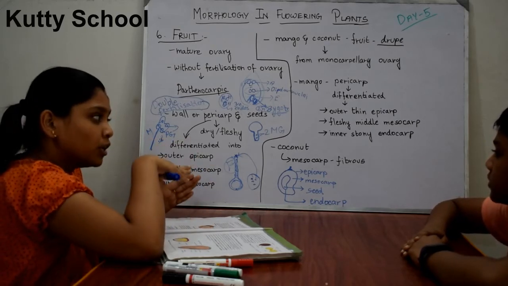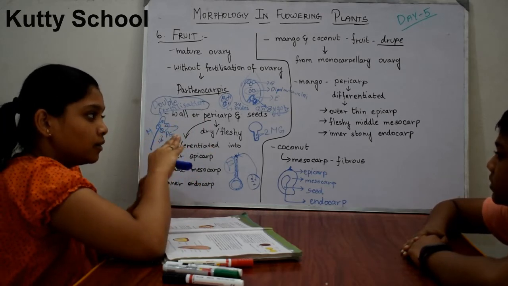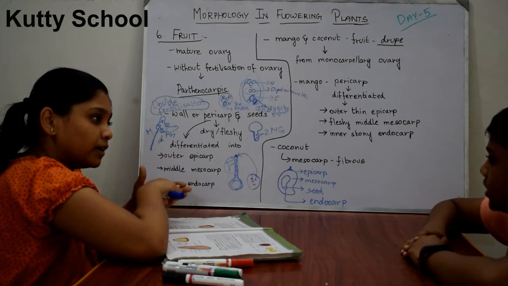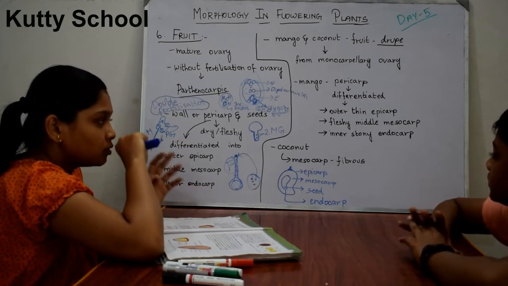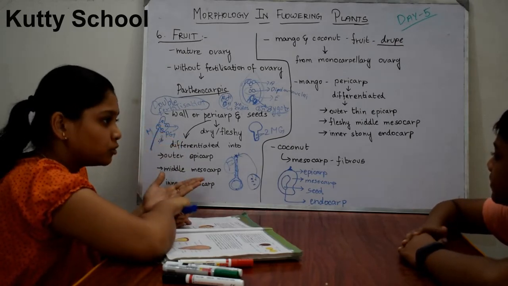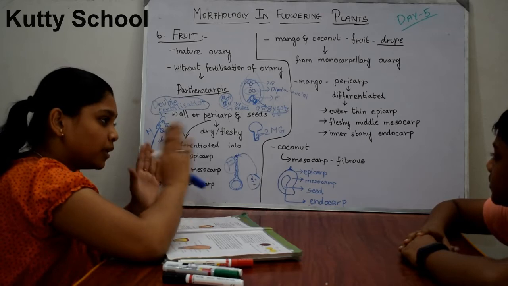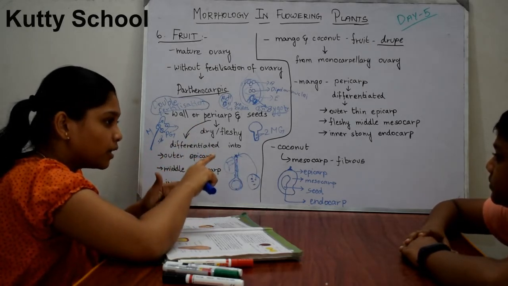And the inner stony endocarp. The inner stony endocarp is nothing but the outer covering of the seed inside, right? So that is the inner stony endocarp. Can you understand? So this is the pericarp, which is differentiated into three, and it will also have a seed. So generally a fruit contains pericarp and seeds.